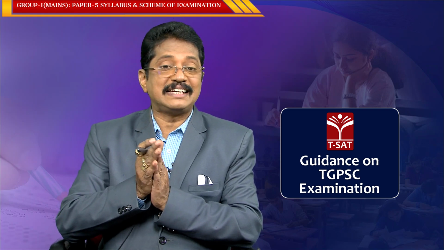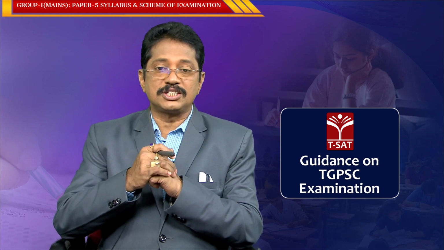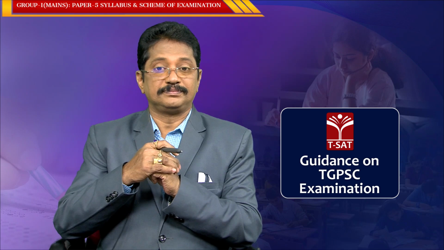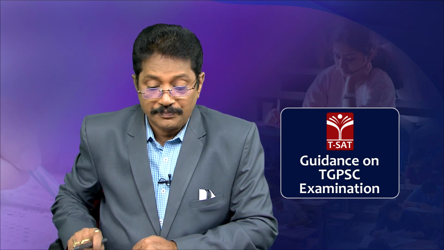It is known from official Swiss records that a total of 25 lakh Indian tourists had gone to Switzerland. The tourist traffic from other countries to Switzerland is 20%. See this question, it is UK, USA and Japan. So, this 20%, Switzerland comes in this particular sector area, correct? Others, we are giving others, maybe Switzerland, maybe other countries. So, now the question is the tourists from other countries to Switzerland is 20%.